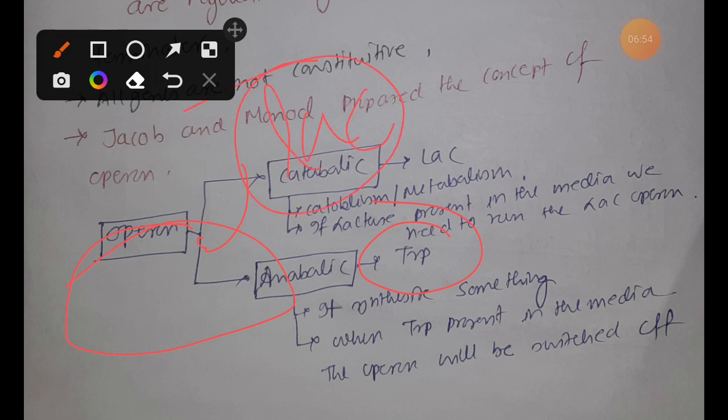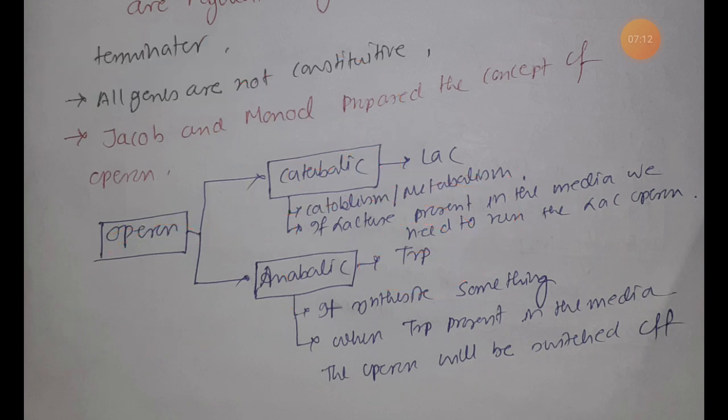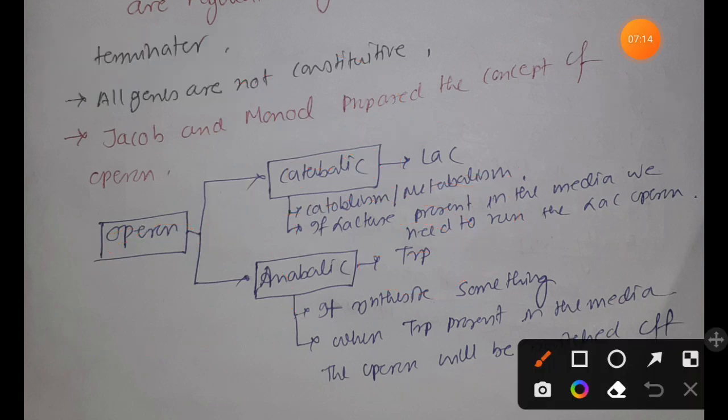If you don't add this, then how can the lac operon convert them into smaller glucose and galactose, right? So in case of catabolic operon, the presence of the molecule in the medium is necessary for switching on the operon. But in case of anabolic operon, remember one thing, anabolic operon is the backup plan for any organism.